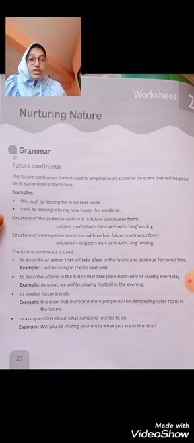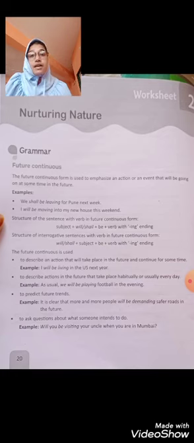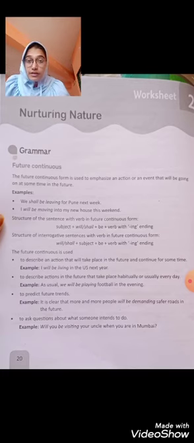For future we always use will and shall, and here we have to use continuous tense also. Whenever there is continuous tense we have to put ing majorly. So for future we use shall or will, for continuous we use ing. So here we can use shall be plus verb plus ing, or will be plus verb plus ing. So this is your format.